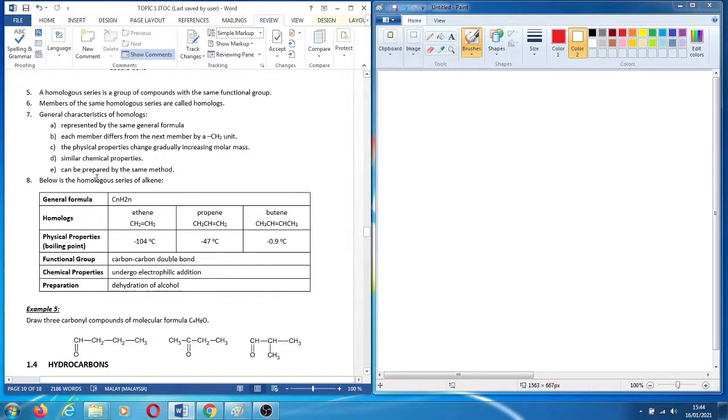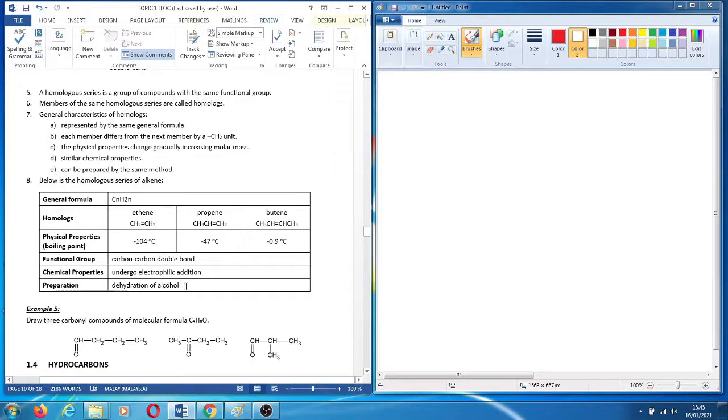Your homolog series, we call it alkene, and the chemical properties will be the same for ethene, propene, and butene, which undergo electrophilic addition. And preparation here, how to produce the alkene by using dehydration of alcohol. Using dehydration of alcohol, you can produce ethene, propene, butene.